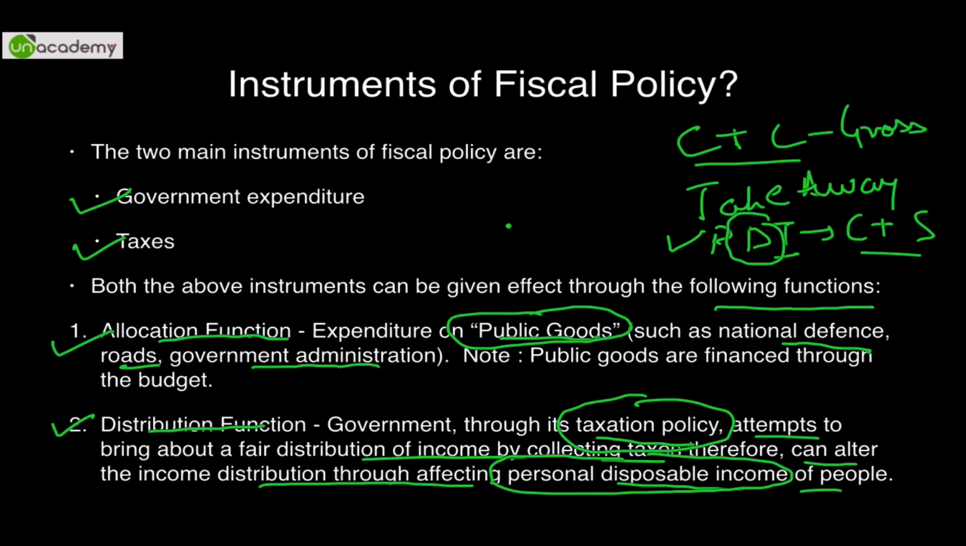This personal disposable income can be reduced or increased as per the fiscal policy adopted by the government. So if the government has adopted a strict or stringent fiscal policy, the disposable part will go down as you will be charged higher taxes. On the other hand, if the government has adopted a lenient or not so stringent fiscal policy, the disposable income will go up. And when the disposable income goes up, you can spend more. So that is the distribution function of the government. Two objectives, twofold: allocation and distribution function. Please remember this, very, very important.